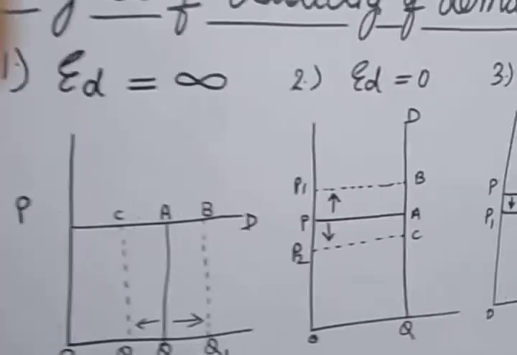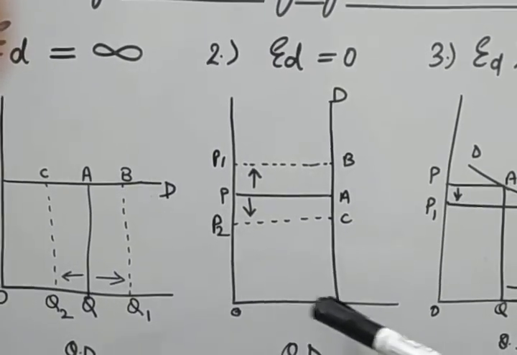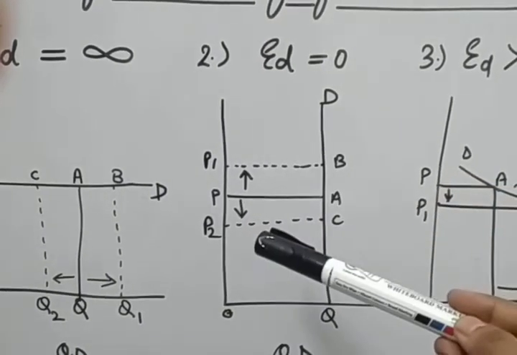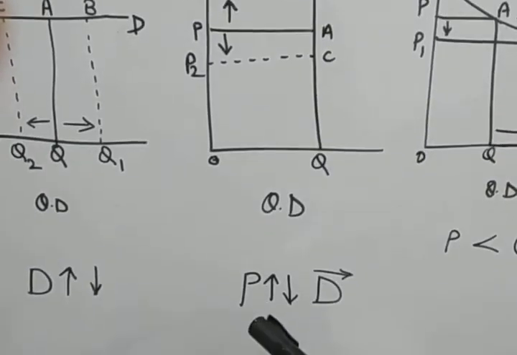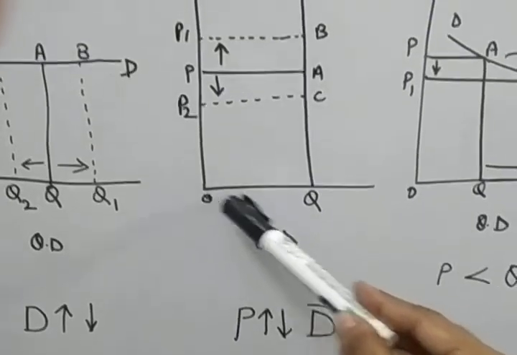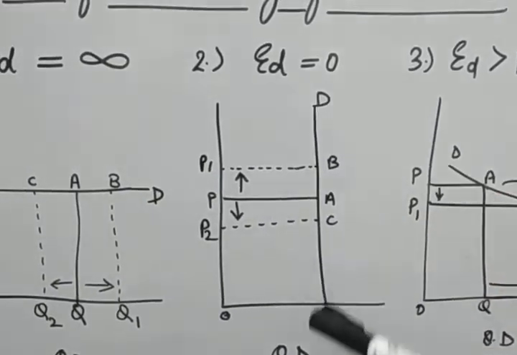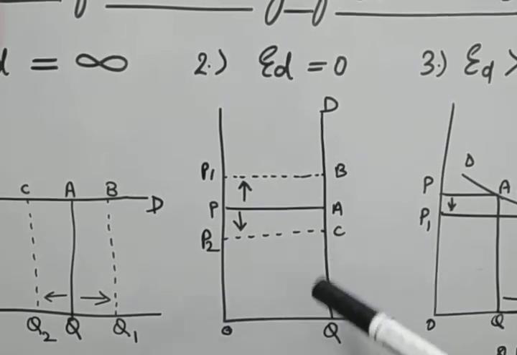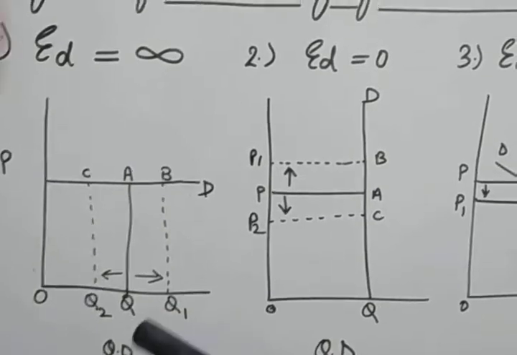Second thing we discuss, perfectly inelastic. Perfectly inelastic demand is when the price increases or decreases but the quantity remains constant. It is written over here: price increases or decreases but the demand remains constant. OQ quantity is fixed. So the shape of the demand curve is vertical to the x-axis. This one is horizontal to the x-axis.